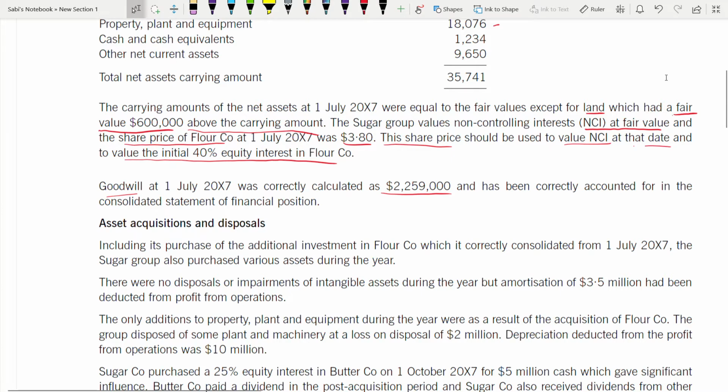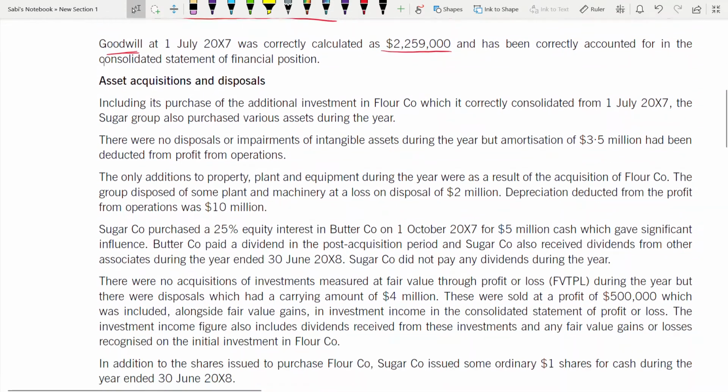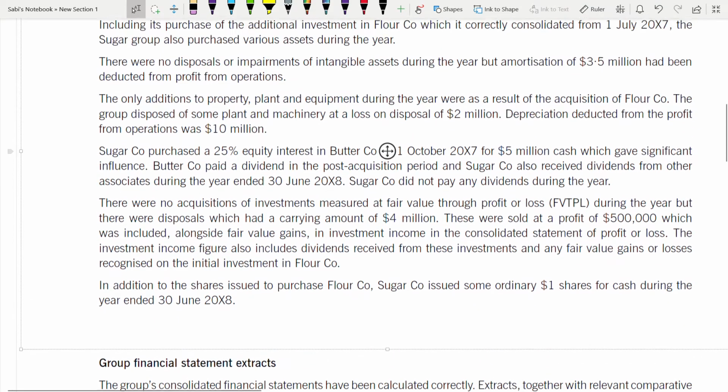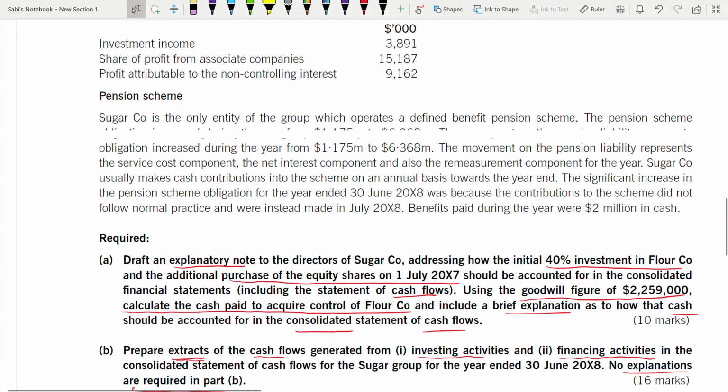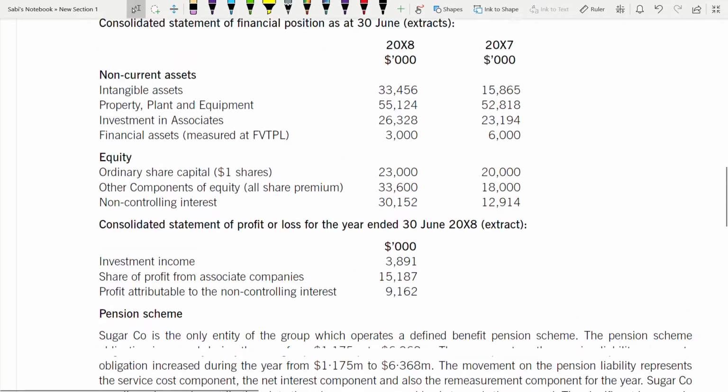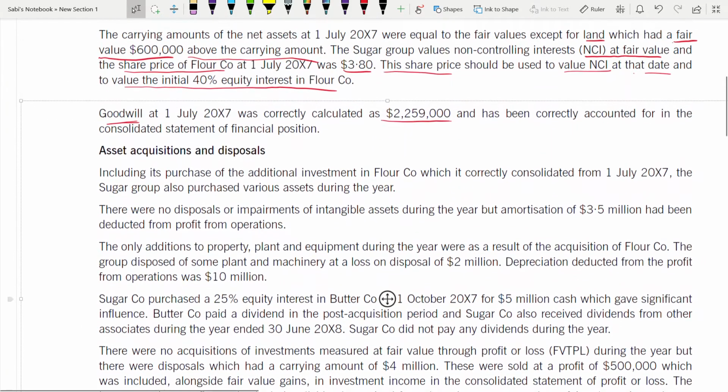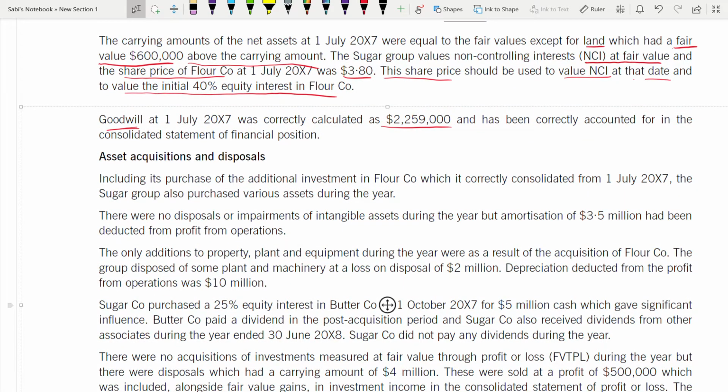Now, asset acquisition and disposal. Including its purchase of additional investment in Flour, which it currently consolidates from 1st of July 2007.